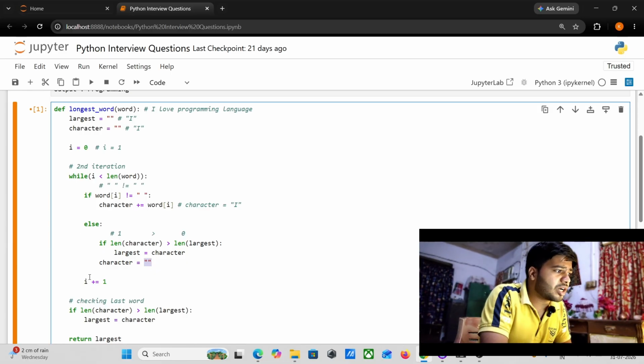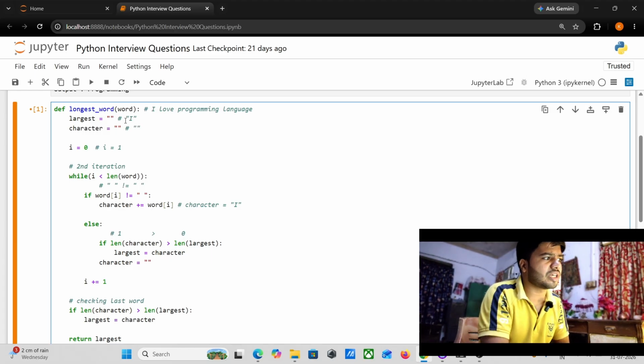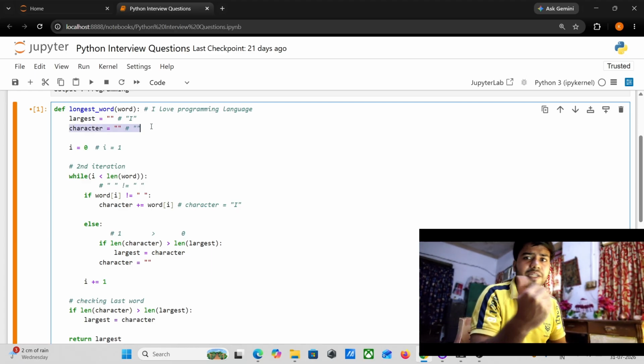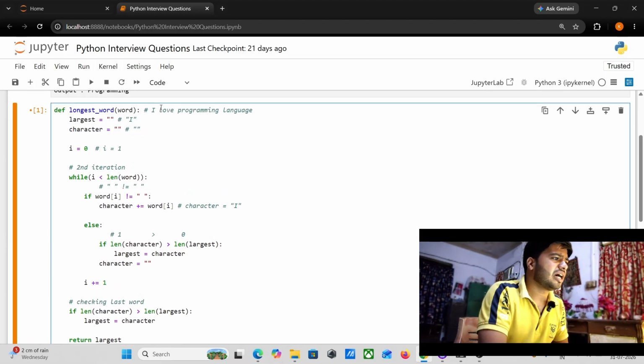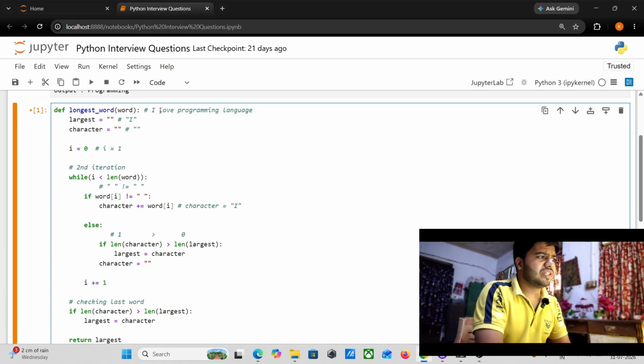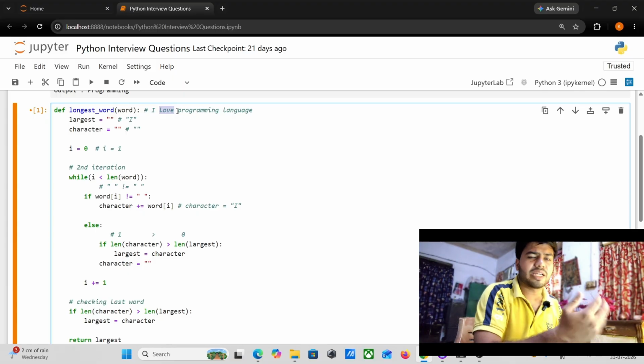So after completing this iteration, in my largest variable the I word comes here, and my character becomes an empty string again. So this completes the second iteration, and in the further iterations it will check each and every character, each and every word. Whichever word is largest, it will return.